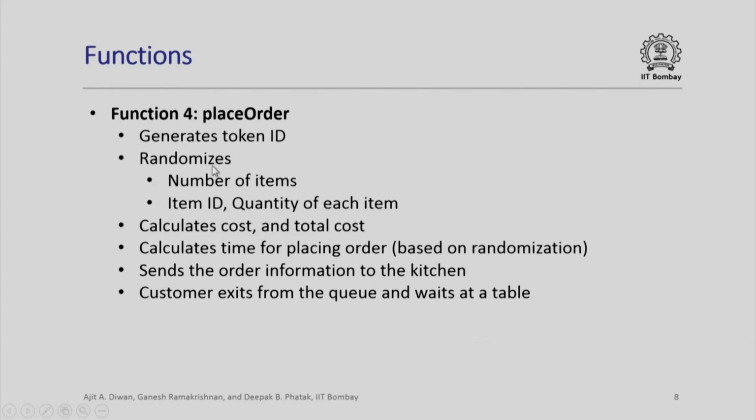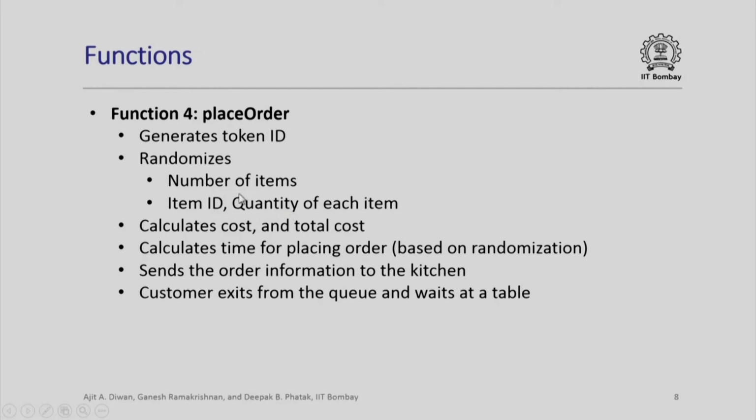Placing an order. Now, here we elaborate a bit more than what we had done last time. First, we generate the token ID, which is a standard sequential next number. Then we randomize the number of items ordered, the item IDs that are ordered, and quantity for each item that is ordered.